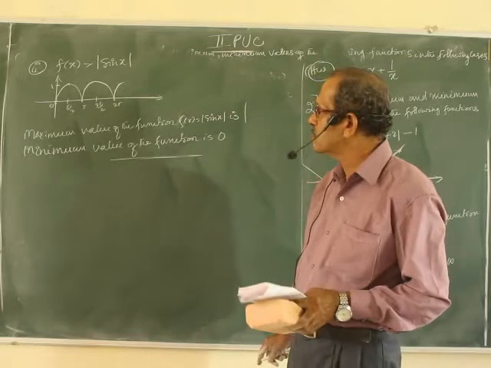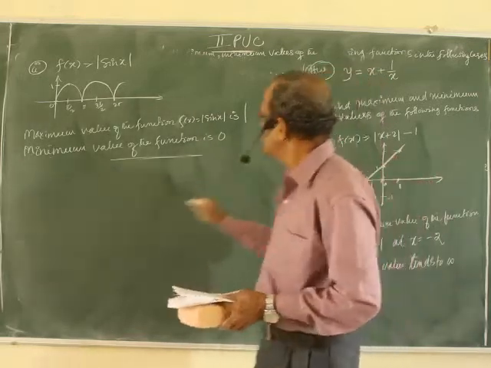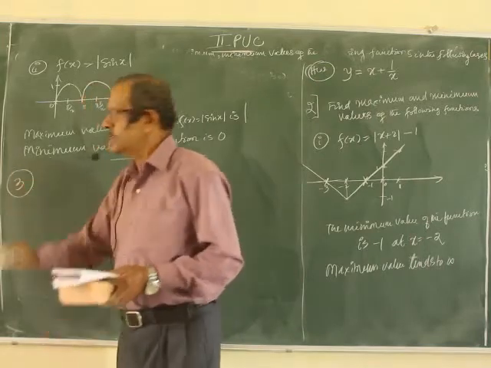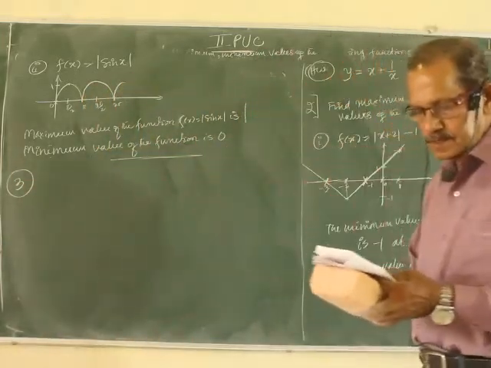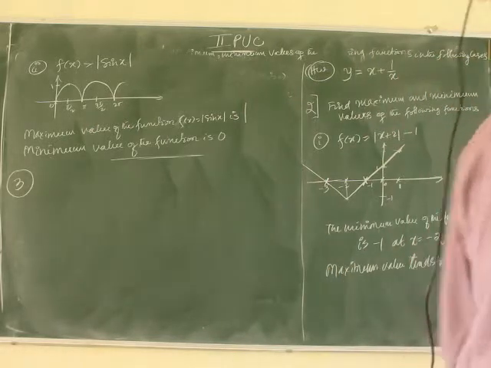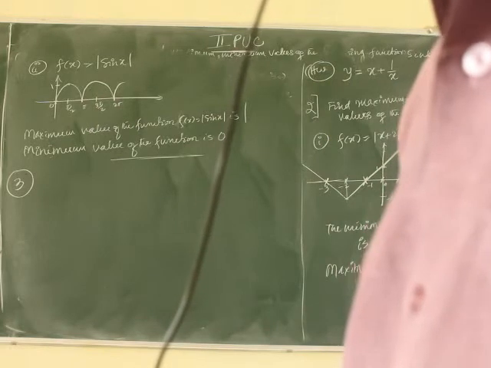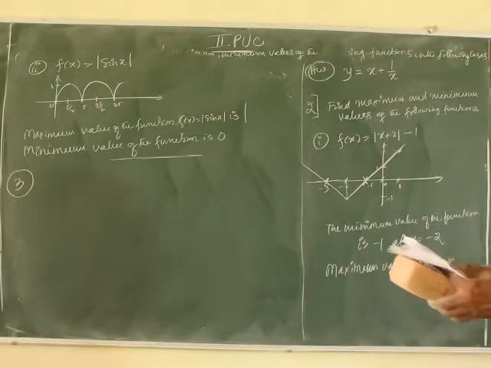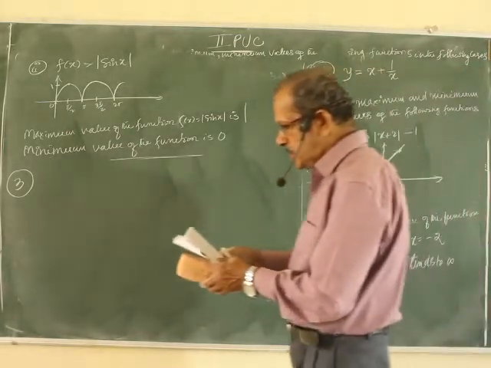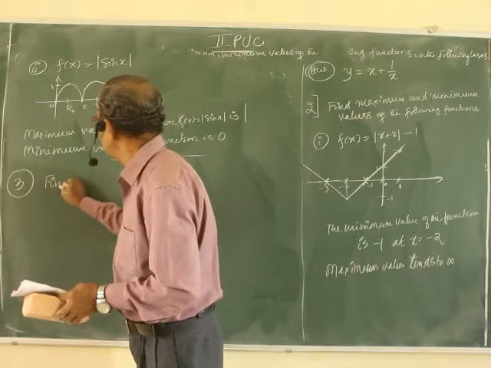Over. Next, problem second over. Third one. Find the absolute maximum value. See, the question, we are coming to absolute.